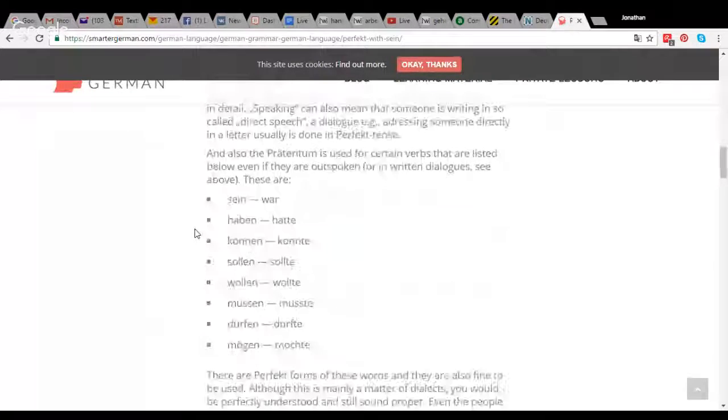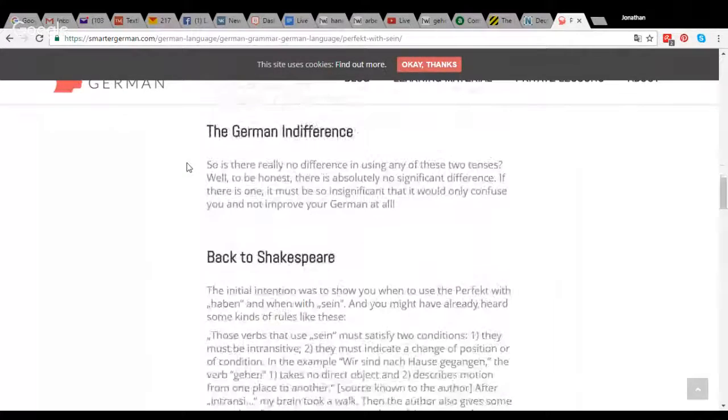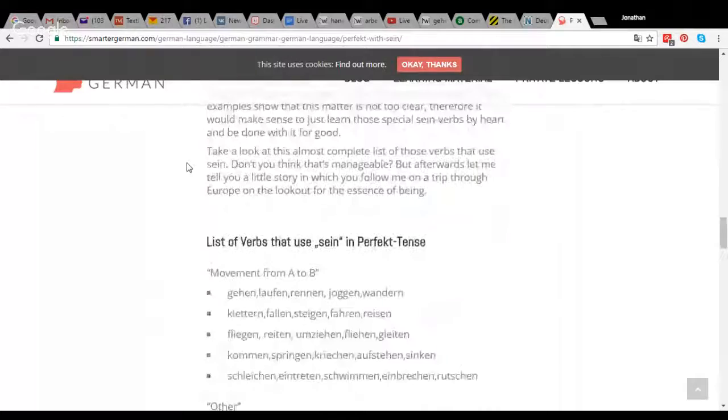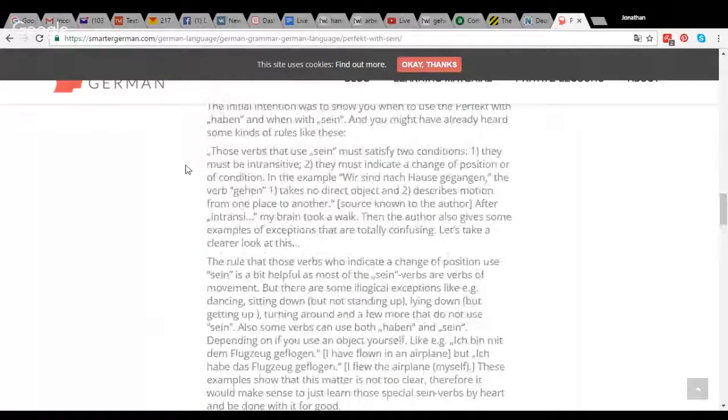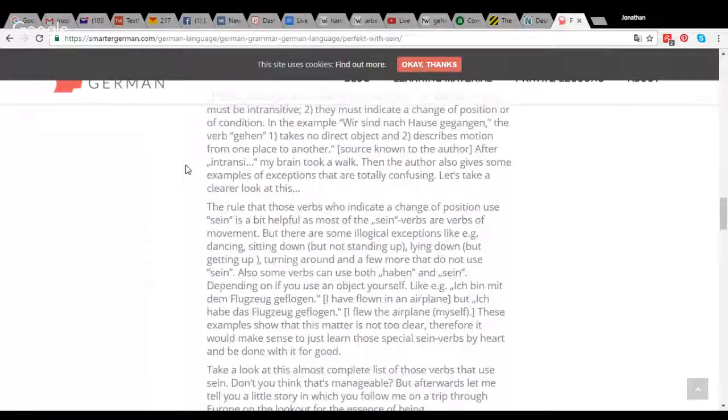So this is from the website smartergerman.com, and these are some examples where there is a rule that's a little confusing, saying that to use sein, it's an intransitive verb, and there's maybe a change of position or condition.